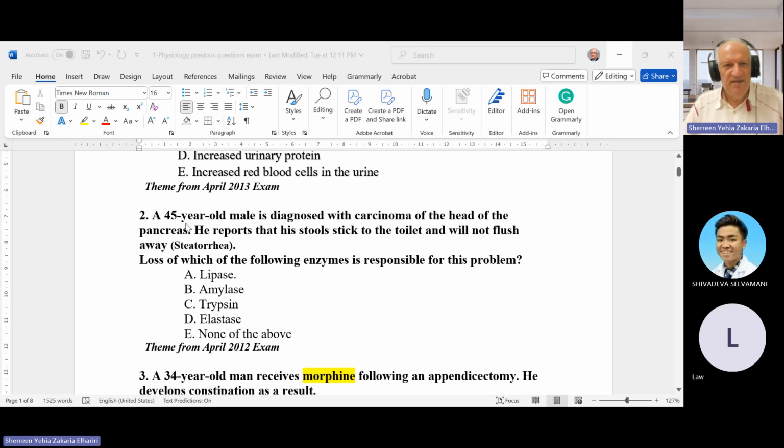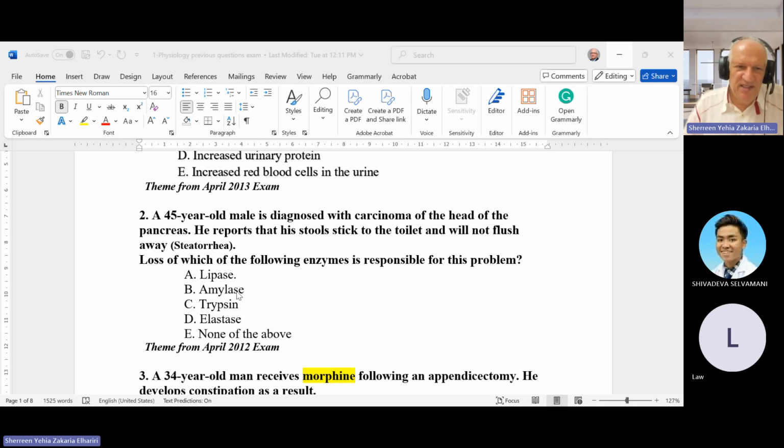A 45 year old male is diagnosed with carcinoma of the head of pancreas. He reports that his stool sticks to the toilet and will not flush away. So we have steatorrhea. Loss of which of the following enzymes is responsible for this problem? Of course, the pancreas is responsible for everything: carbohydrate, protein, and lipids. So all of these are correct.